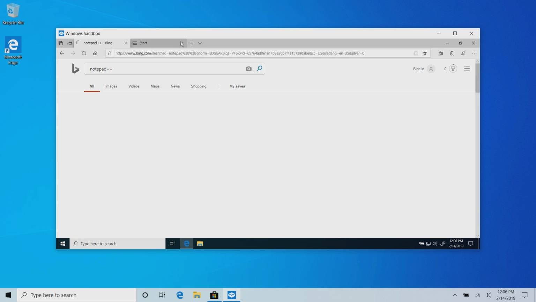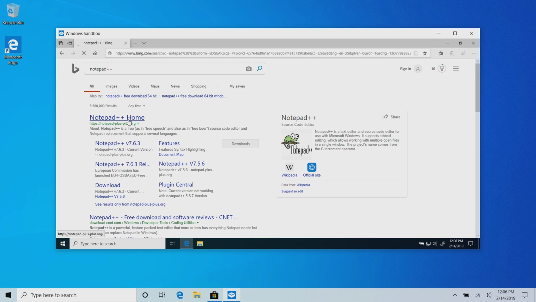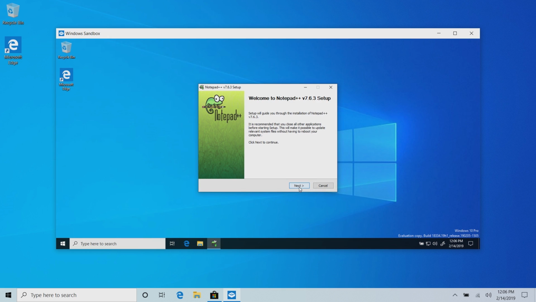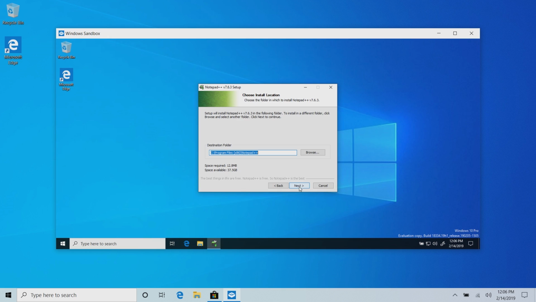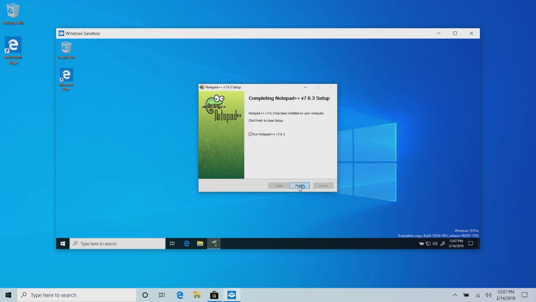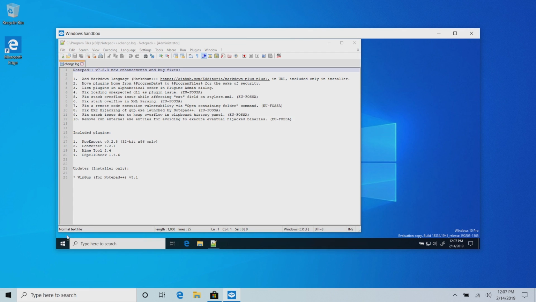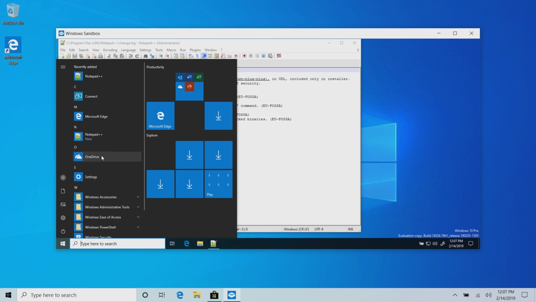And for example, let's pretend that this is a program that we're not too sure about. Perhaps it has a virus. I'm not too keen on it, so I'm just going to install it in here to quickly test it out. So where's the download? There it is. And what you'll notice is I'm installing this program into the Sandbox, but it isn't affecting my main PC install. So if we click install here, that is being installed to the programs area. We can now run that program within the Windows Sandbox itself. You'll see it in the start menu here.